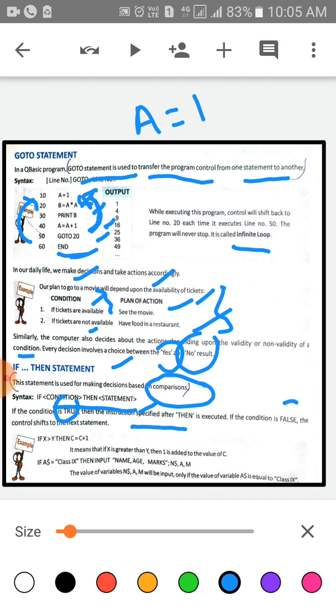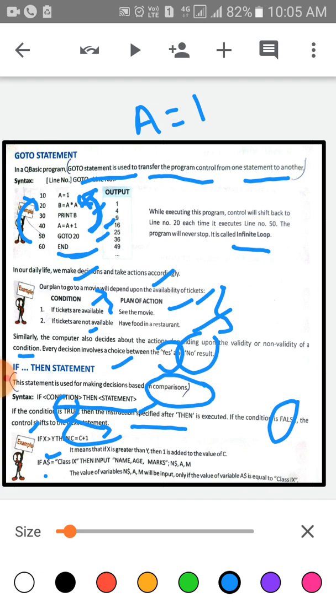If the condition is false, the control shifts to the next statement. Let's take an example: if x is greater than y, then c is equal to c plus 1. It means if x is greater than y, 1 is added to the value of c.